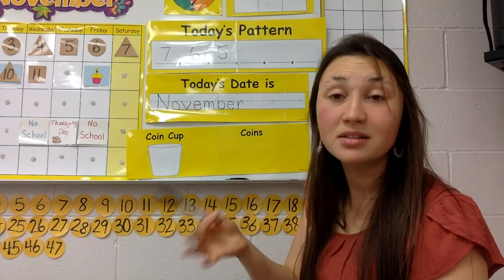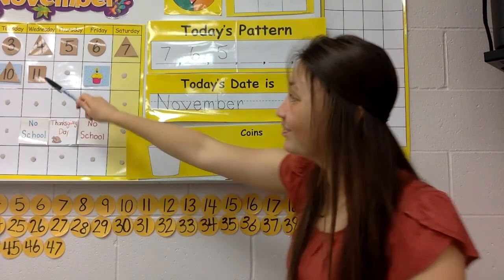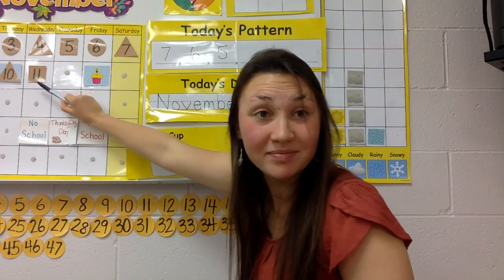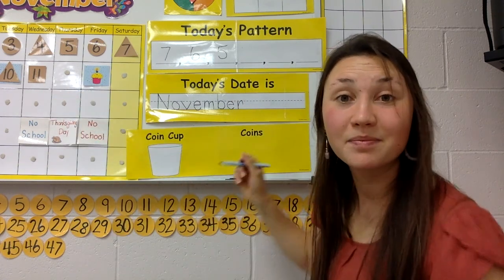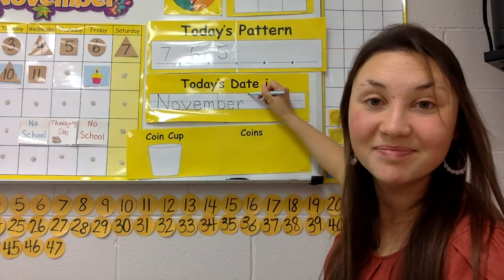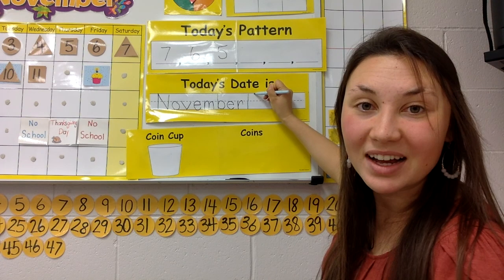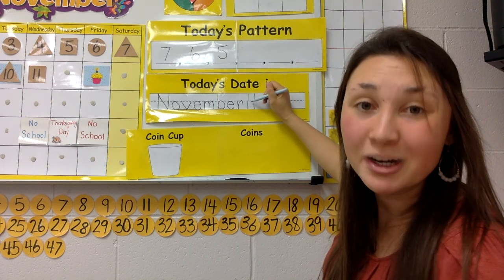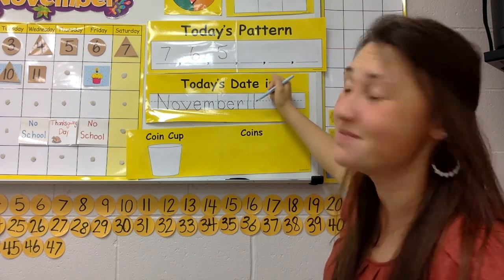And what two numbers make up an 11? A 1 and a 1. Yep. So it's easy. You just make two ones. 11, November 11th. That's how you say it.